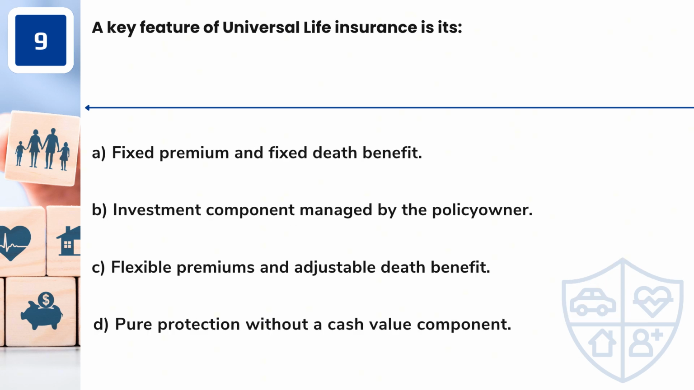Question 9. A key feature of universal life insurance is its A. Fixed premium and fixed death benefit. B. Investment component managed by the policy owner. C. Flexible premiums and adjustable death benefit. D. Pure protection without a cash value component.